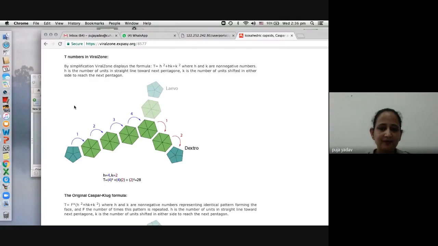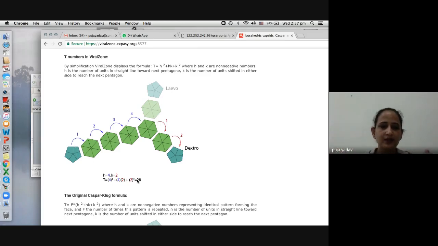This T and this. Okay. So ये देखो. H is the number of units in a straight line. So this is a straight line, guys, ठीक है? Toward the next pentagon. So these are the pentagons. ठीक है? K is the number of units shifted to either side to reach the pentagon. So this is a dextro or this is the levo. Because it's a rotational symmetry, it's more related to rotation. जैसे आप डायमंड को घुमाओगे ना, चाहे ऐसे देखोगे, ऐसे देखोगे, so that is a rotational symmetry.